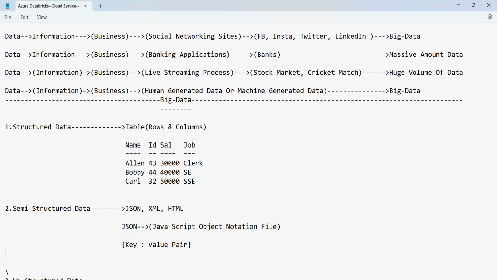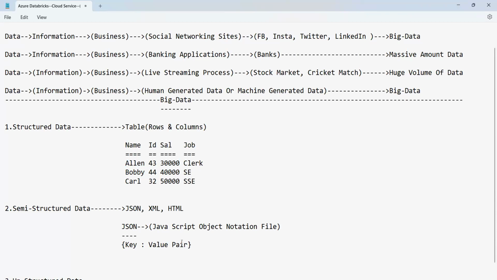Key means what, guys? The keys are nothing but the column names. Always the column names are referred to as keys here. Value means the value inside each column. So you can see this is one value. Now if you combine the key and the value together, it is called a key value pair.